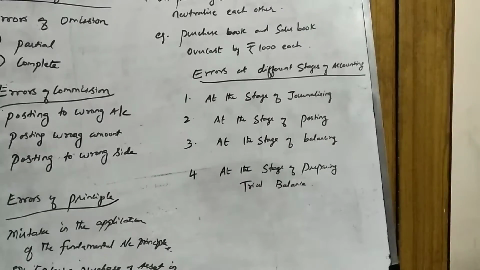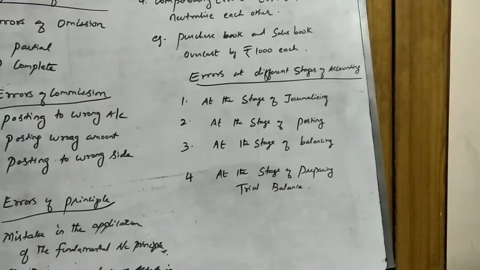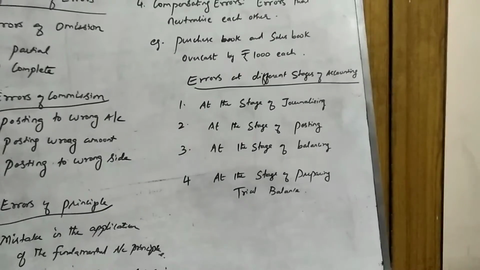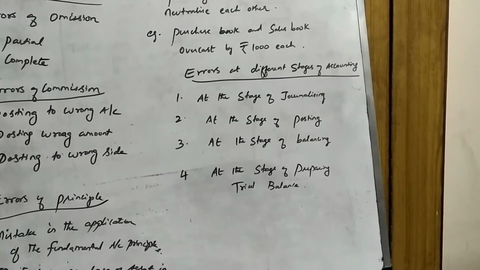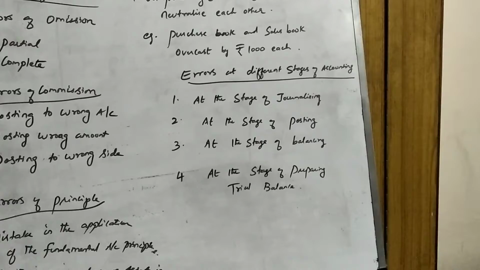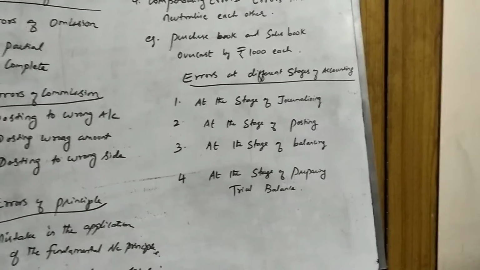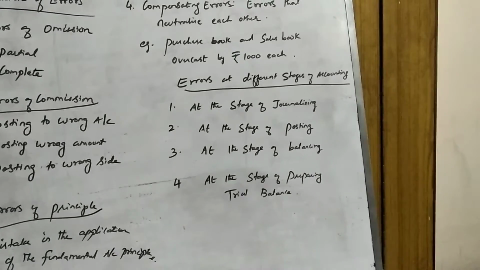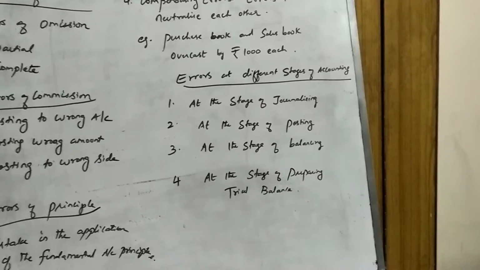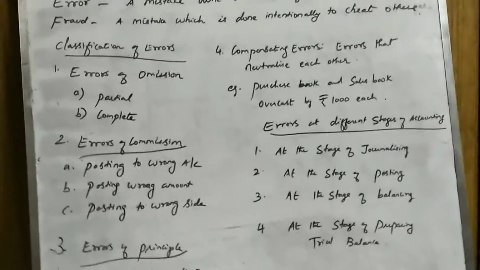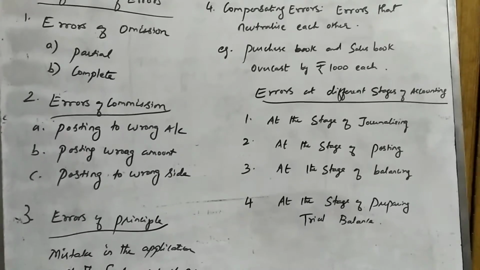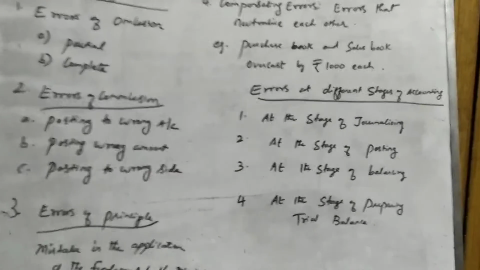The next stage is the stage of balancing. What is balancing? You will total both sides and bring down the balance, right? You call that as balancing. After posting all the entries into the ledger, the next stage will be the stage of balancing.